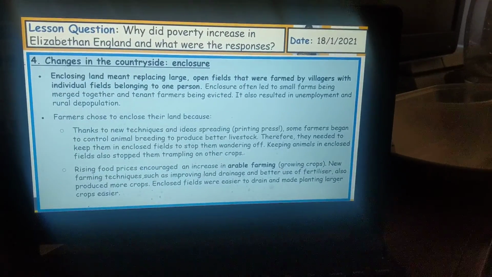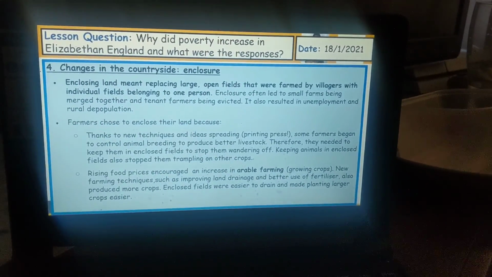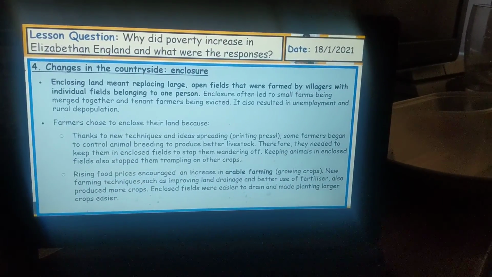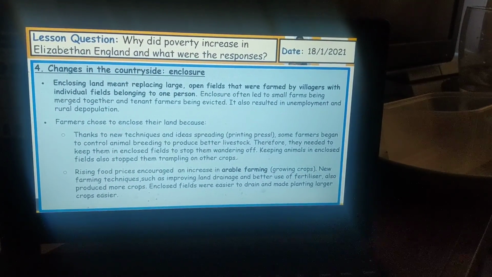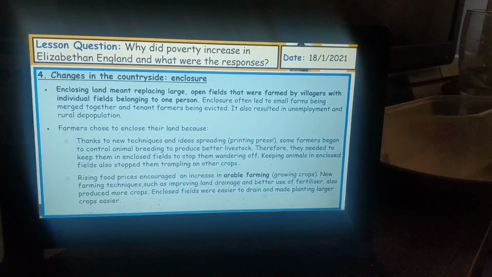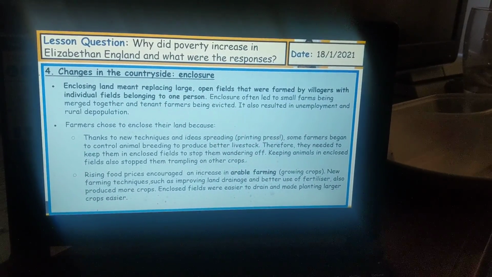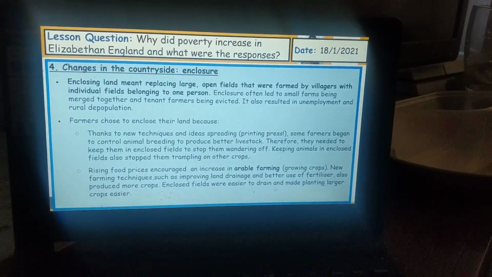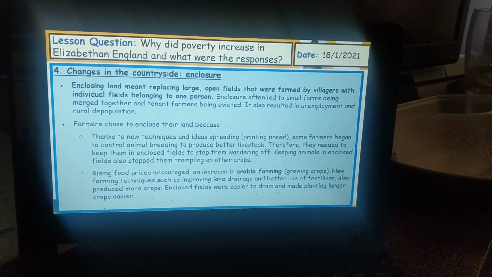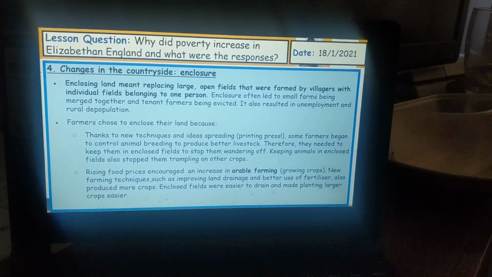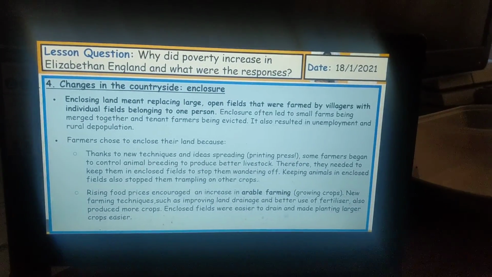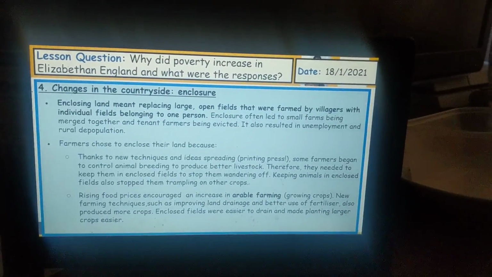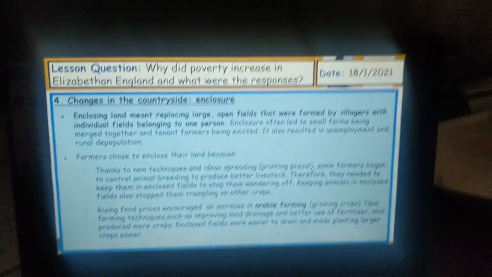Furthermore, another really important reason why poverty increased in England was because of changes in the countryside: enclosure. So we're going to go into more detail as to what enclosure is. Enclosing land meant replacing large open fields that were farmed by villagers with individual fields belonging to one person. So it's really important that we remember what enclosing is. And that contributed towards high levels of poverty in England at the time.